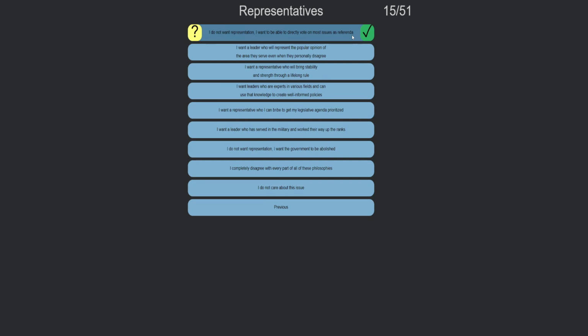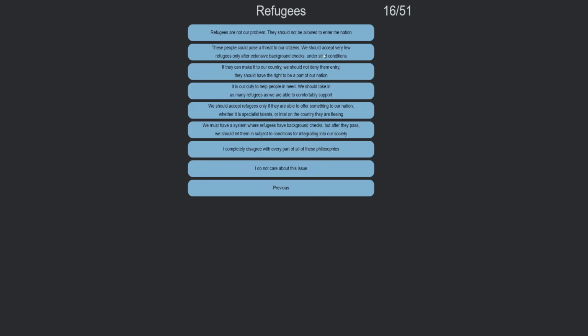This would limit the voting population down to 37.7% of the adult population, and I see this as completely fair, because you would never trust a person who has never sailed a day in their life to be the captain of a seafaring ship. Voting is no different, and I see that this would be a good decision. College should, however, be provided free of charge, fully funded by our taxes, so that nobody has an excuse not to go to college. But I want leaders who are experts in various fields that can use the knowledge to create well-informed policies.